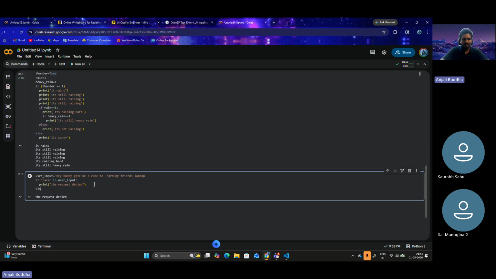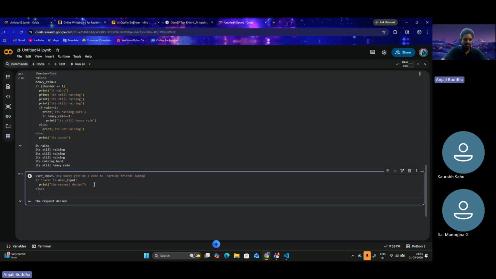Else, we will type else. Let's call our ask LLM function and pass the user input. I haven't defined an ask LLM function, but what's happening is if the user input contains harm, the request is denied. We are not sending the prompt to the LLM. If not, then we are sending it to the LLM with that particular user input.